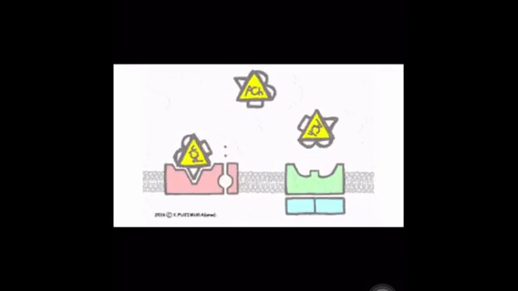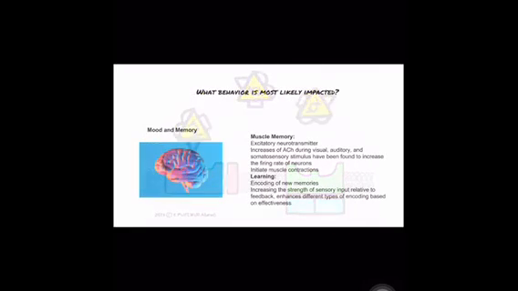Since the resting potential of the muscle plasma membrane is near EK, the potassium equilibrium potential, opening of acetylcholine receptor channels causes little increase in the flow into the muscle cell. The behavior that is most likely impacted is mood and memory. Acetylcholine is an excitatory neurotransmitter. Increases of acetylcholine during visual, auditory, and somatosensory stimulus have been found to increase the firing rate of neurons and initiate muscle contractions.